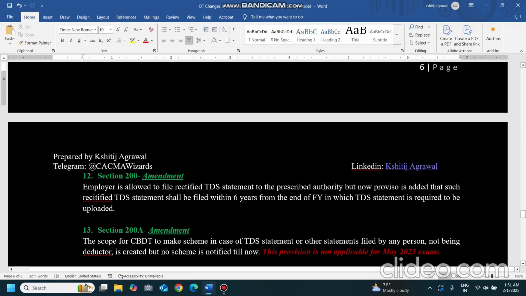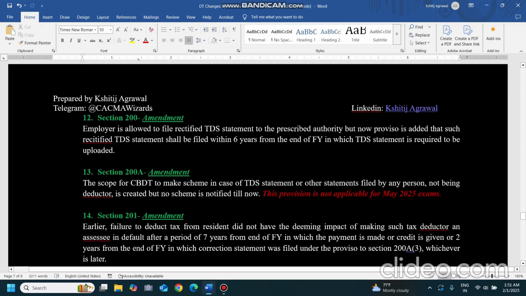Moving forward to section 200. Section 206C is pending, that will complete at the end because multiple amendments are there. Section 200. Now, what is this?